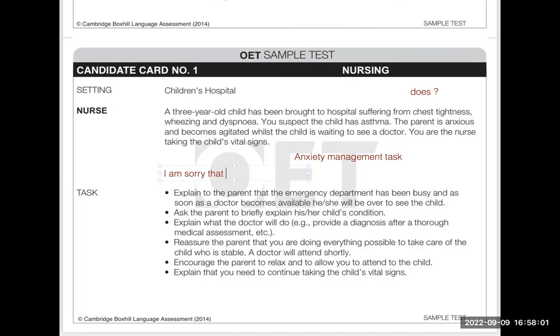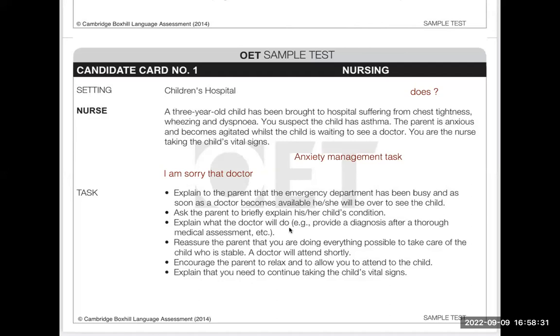that today the doctor has been busy because he has been attending patients in the emergency ward, and today the patients are comparatively more, so the doctor will be coming as soon as he becomes available. So at this point of time you need to wait for the doctor for some minutes. Ask the parent to briefly explain her child's condition. Then the parent will say, I can't tell you now, it's really difficult, he's having chest tightness, dyspnea, he's unable to breathe. So that is how he would say.